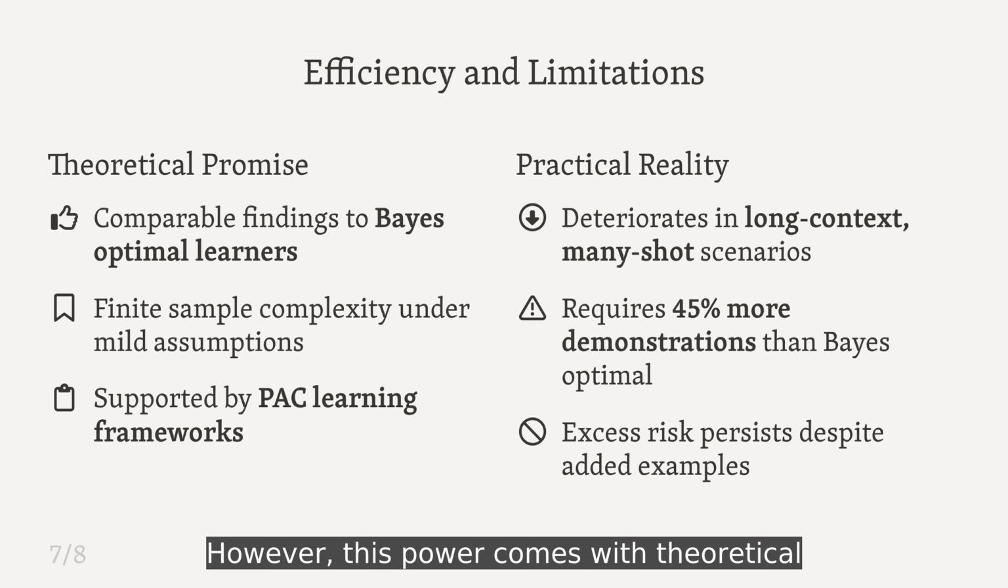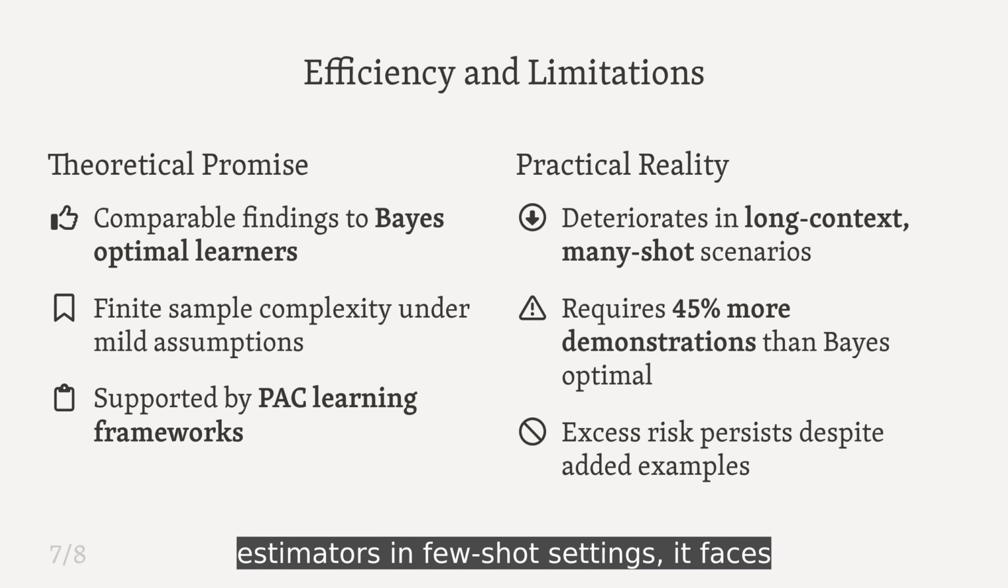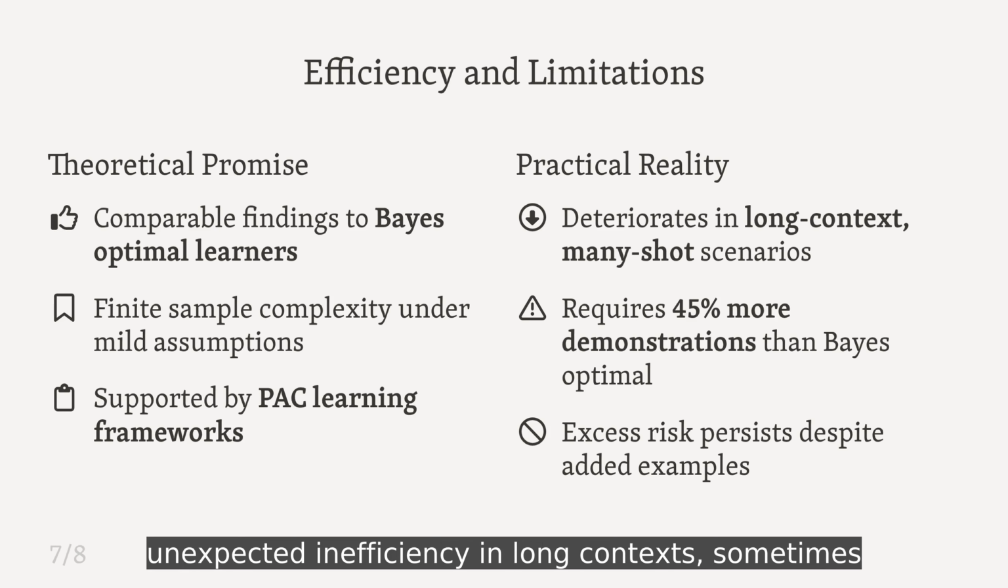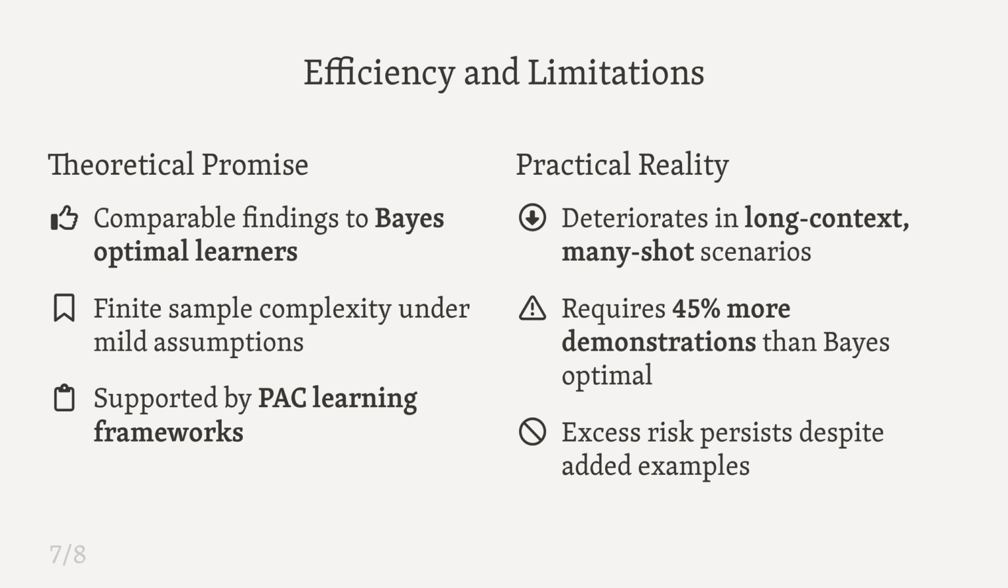However, this power comes with theoretical caveats. While in-context learning rivals optimal estimators in few-shot settings, it faces unexpected inefficiency in long contexts, sometimes requiring up to 45% more demonstrations than a perfect learner.